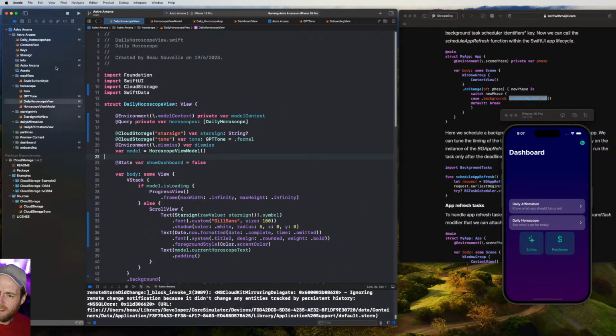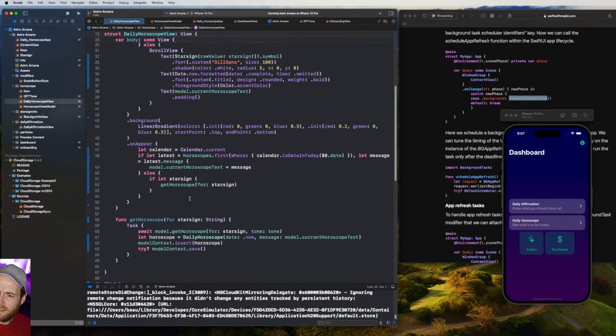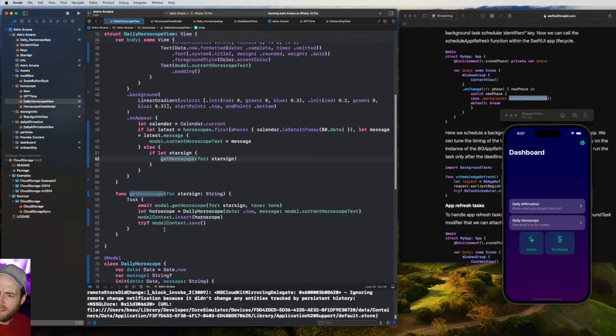So that should be simple enough because we've got this function here that says get horoscope. We're going model, get horoscope. We wait for it, we insert it into the Swift Data system, and then we save it.